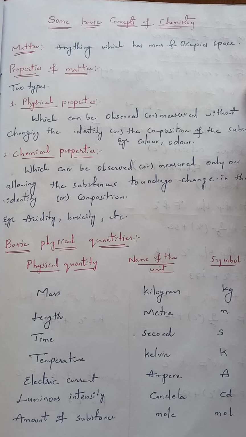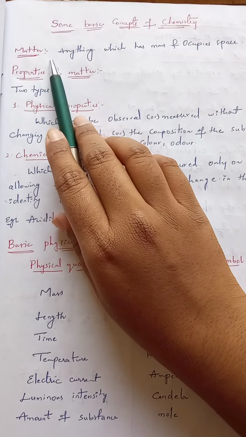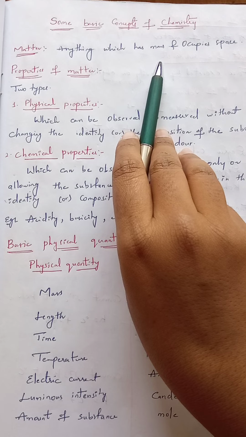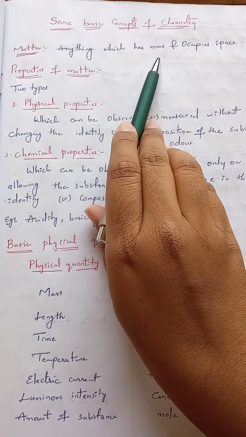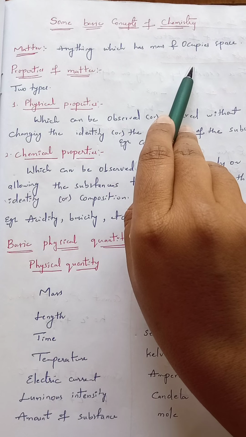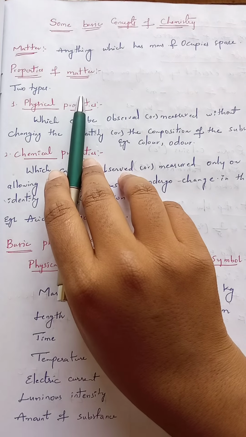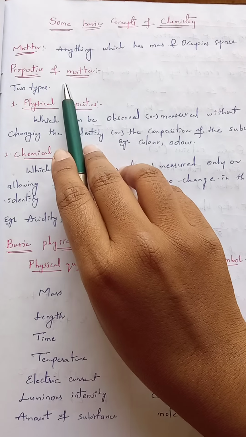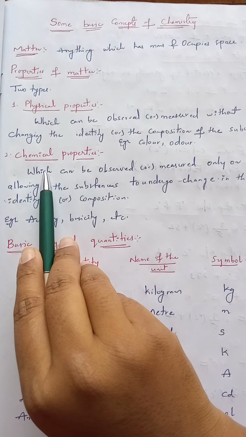First, we want to know the basic term of chemistry, that is nothing but matter. Matter is anything in the universe which has mass and occupies some space. Anything in the universe which has mass and occupies some space is called matter. This matter has two important properties: physical properties and chemical properties.